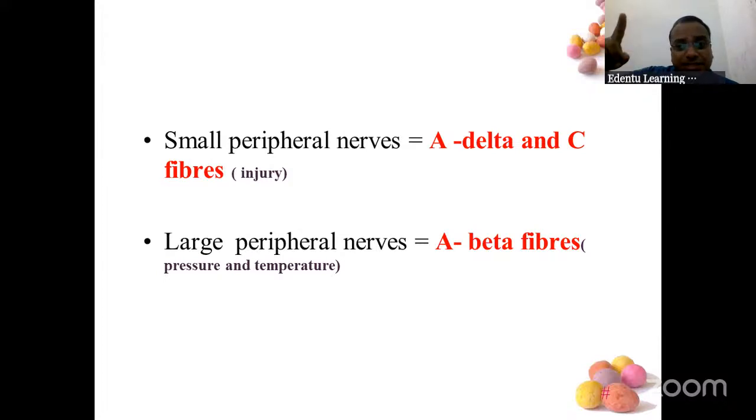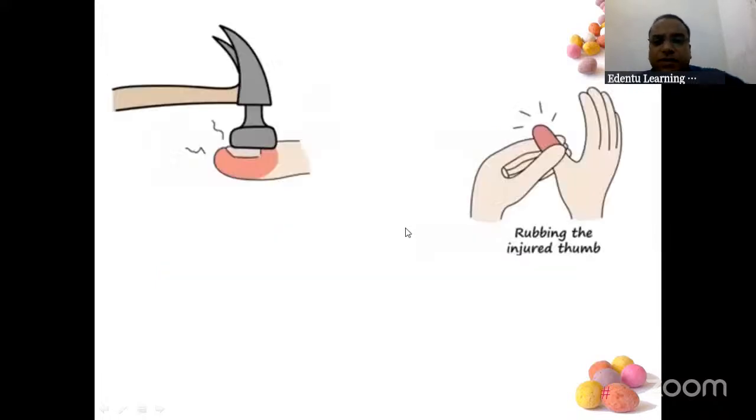A delta and C fibers have the same function. A beta fibers are the large peripheral nerves. I hope you understood this. Do not get confused between A delta and A beta. Presence of injury: A delta and C fibers, small peripheral nerves.